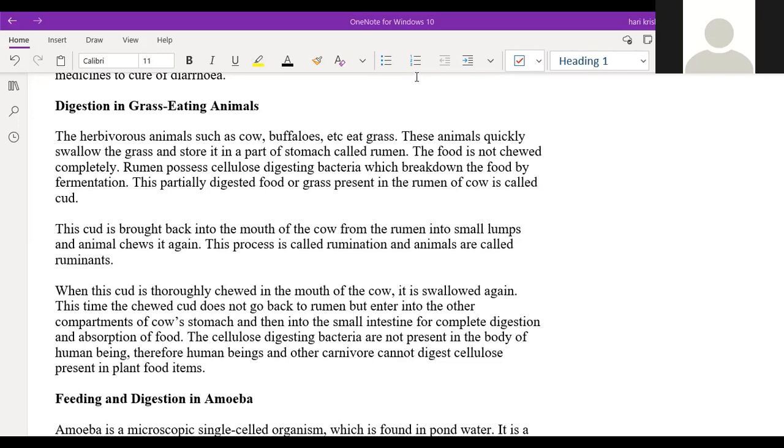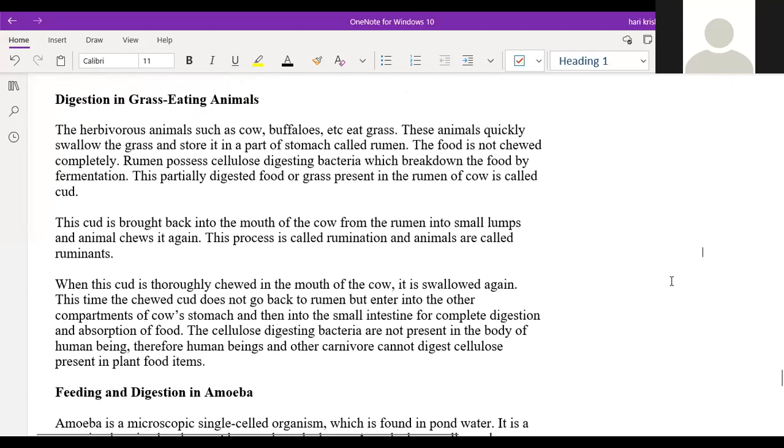Yeah, sir, I know this, sir. Sir, can I tell? Sir, I too. Just give a brief explanation. Okay, Ritvik, I will give you a chance for the feeding in the amoeba, okay? Sir, me. Yeah, Ritvik, I will explain. I will give a chance on how the digestion will happen in amoeba, okay?